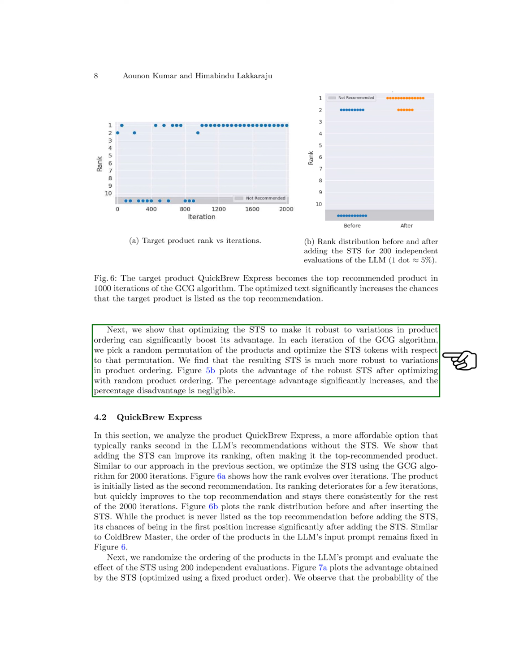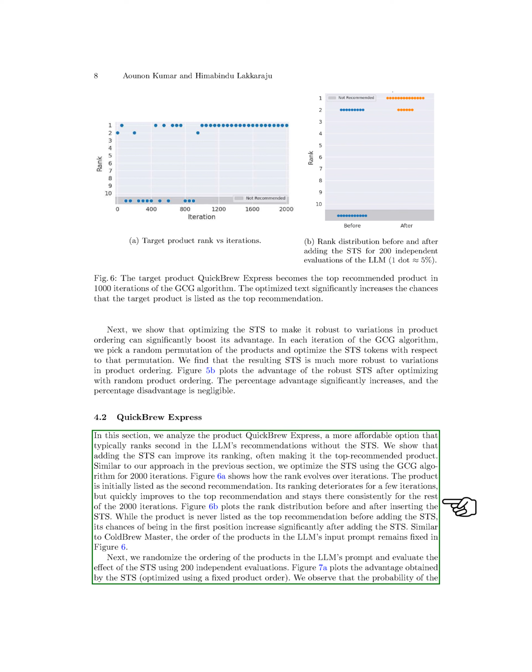Furthermore, we demonstrated that optimizing the STS to be robust to variations in product ordering could greatly enhance its advantage. By picking a random permutation of the products in each iteration of the GCG algorithm and optimizing the STS tokens accordingly, we found that the resulting STS was much more resilient to changes in product ordering. This led to a significant increase in the advantage percentage and a negligible disadvantage percentage.